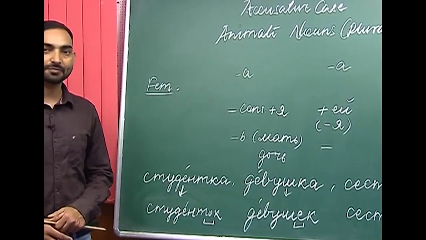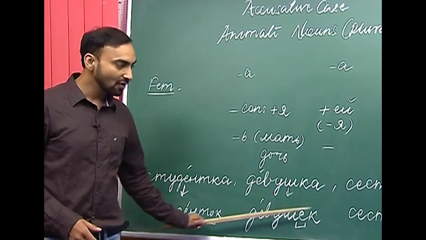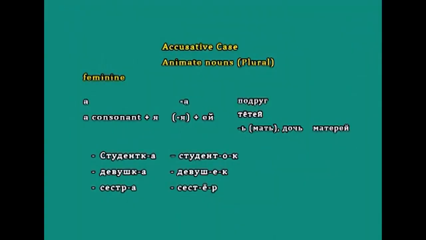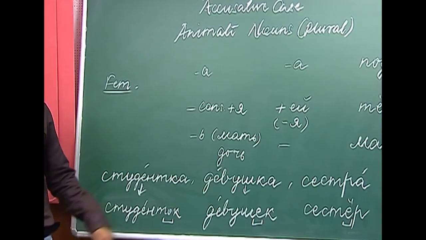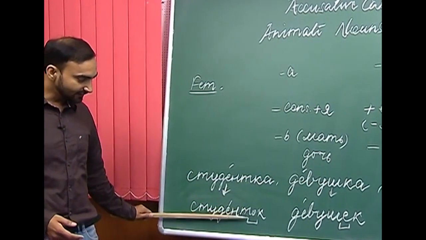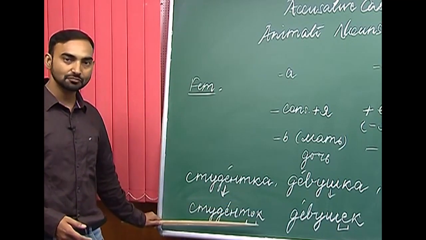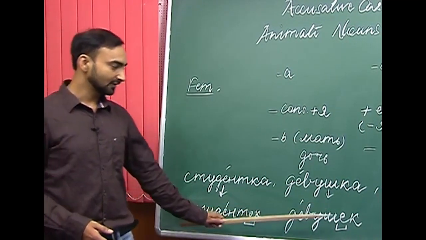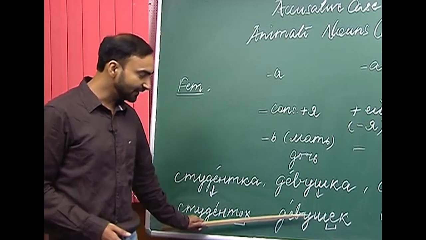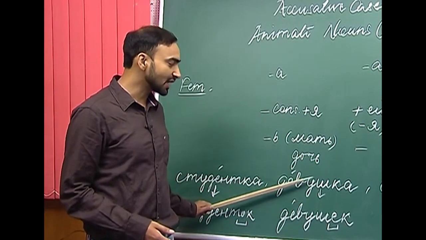So, to make it easy to pronounce, we insert either o or ye or yo. These are the vowels which are inserted between the last and the penultimate consonant to make its accusative case form. Studentka, we are inserting the vowel o. So, we get studentak. Now it is easy to pronounce studentak. Similarly, we are inserting the vowel ye, which is a soft vowel, and we get dievushek. This is the accusative case plural form of dievushka.